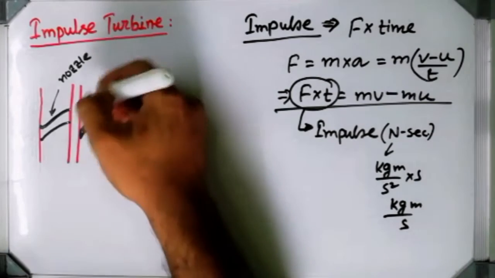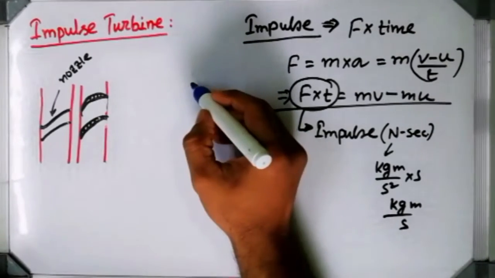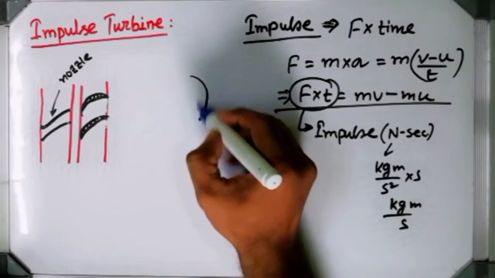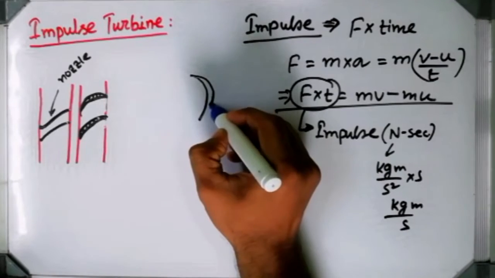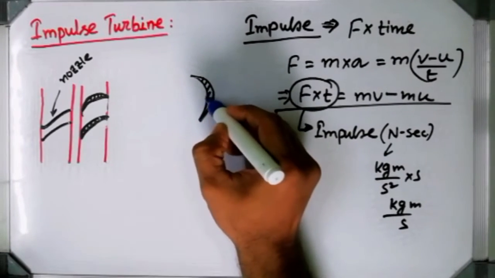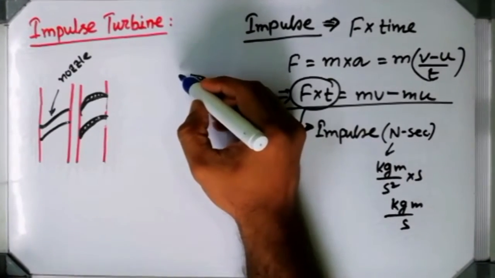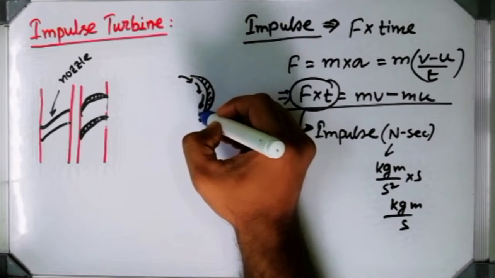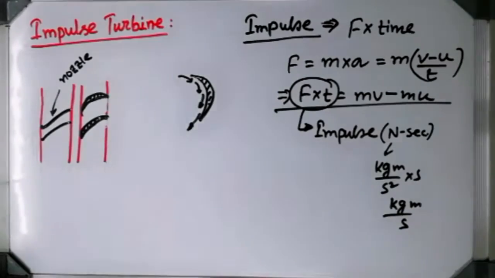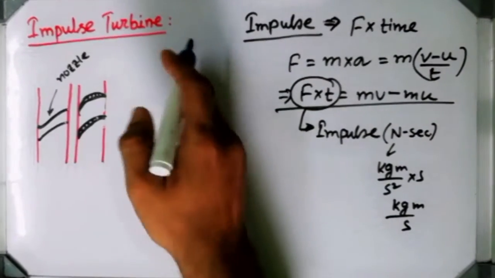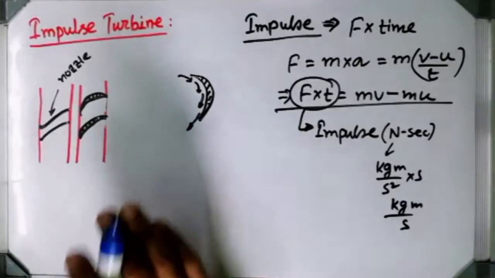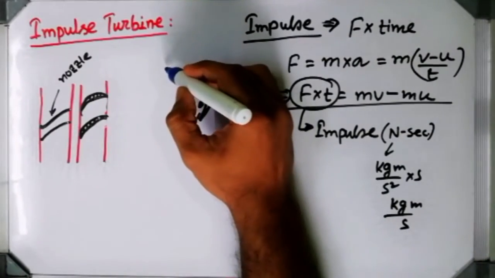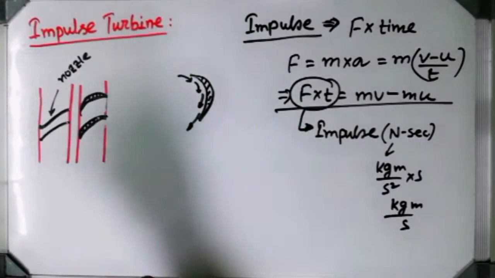This is two blades, cross section of blade. Basically if I take a cross section of those blades, it will look like this. The steam will enter this particular blade and it will glide away smoothly, because we always make this surface of the blade very smooth. So the steam enters from here and glides away along the surface of the blade.